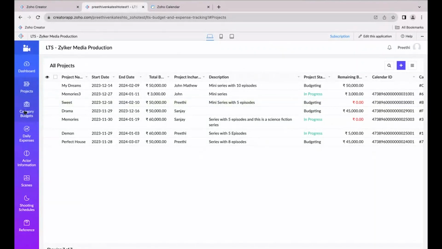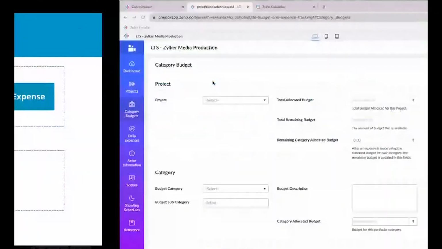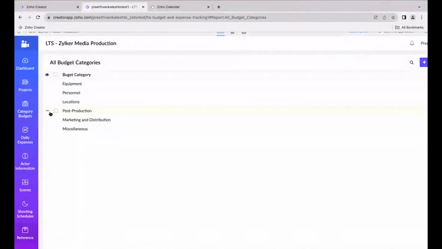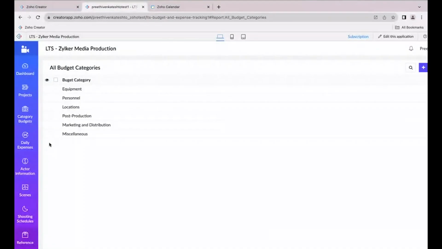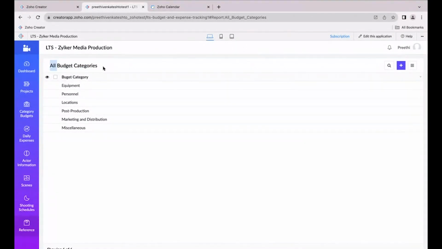And the next thing is budget categories. This is what we have discussed. For that purpose, we have a separate form under reference called all budget categories. Budget categories involve renting equipment, paying the personnel, location cost, and post production. These are the budget categories that I have pre-recorded in my master form named budget categories.